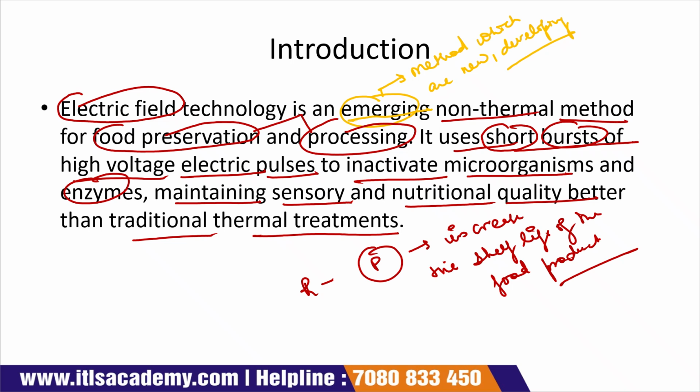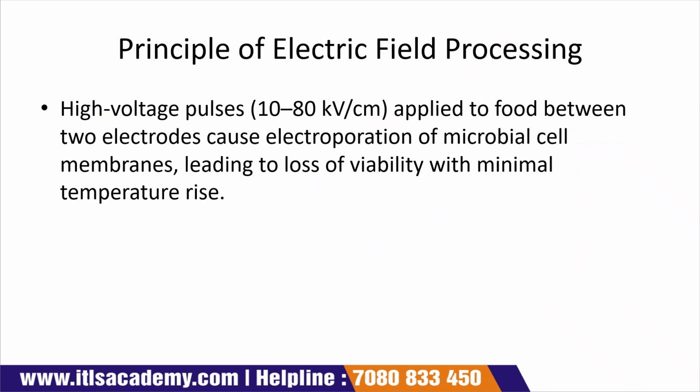Okay, and these electric pulses inactivate the microorganisms and enzymes, and these microorganisms and enzymes are responsible for food spoilage.